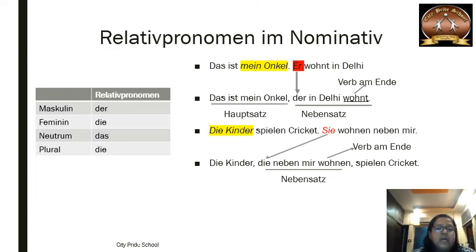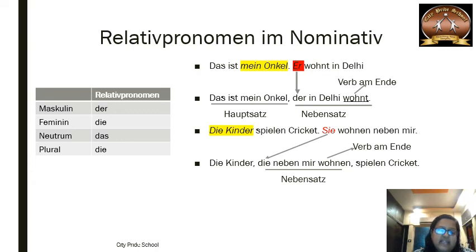or you can simply remember like this: if the noun for which you are using the relative clause is coming at the beginning, then you remember to put the relative clause between that noun and the remaining part. So: die Kinder, die neben mir wohnen, spielen Cricket. Here wohnen is at the end, verb am Ende. Die Kinder spielen Cricket ist ein Hauptsatz. Und die neben mir wohnen ist ein Nebensatz. Clear? So these are the two examples where we have combined the sentences.